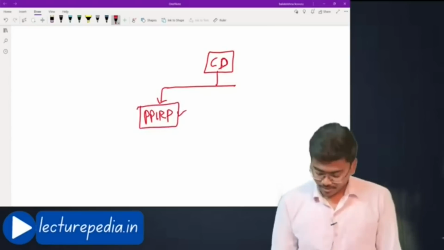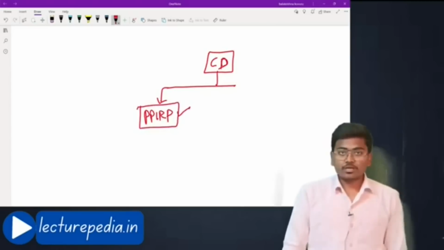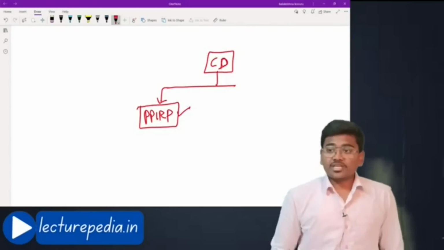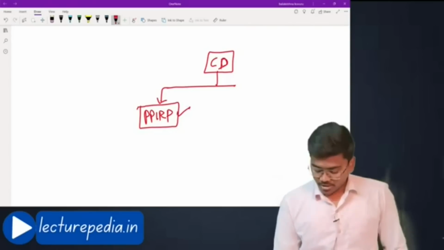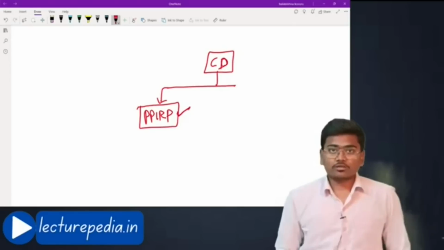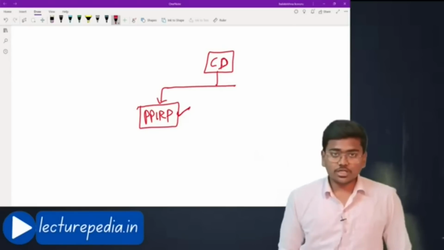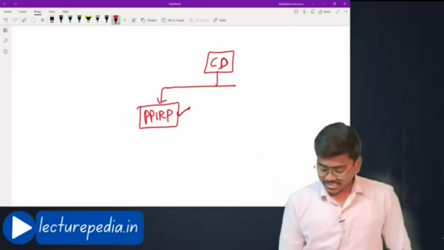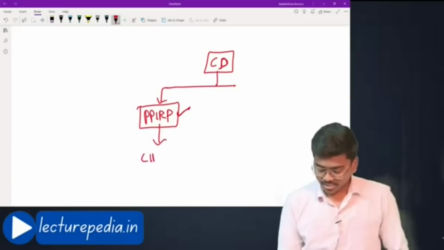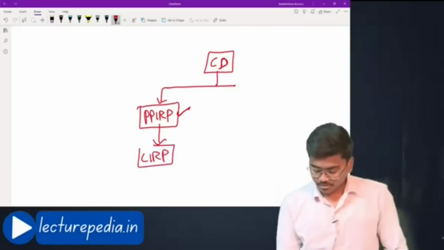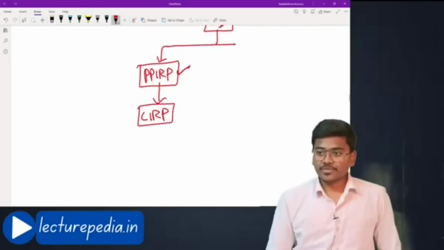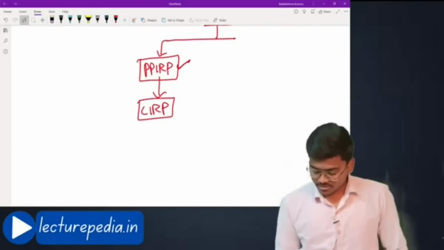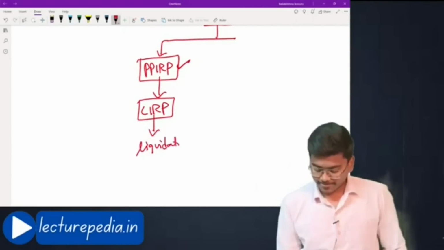Once he approached for PPIRP, if during PPIRP he felt that through PPIRP he cannot resolve the insolvency, then he can shift this PPIRP to CARP. And if CARP also fails, there is liquidation only, no other option available.